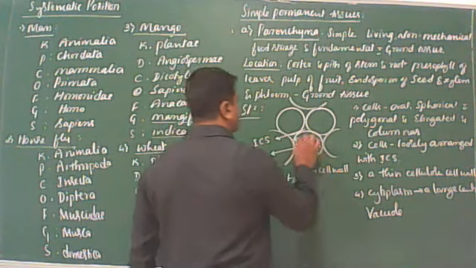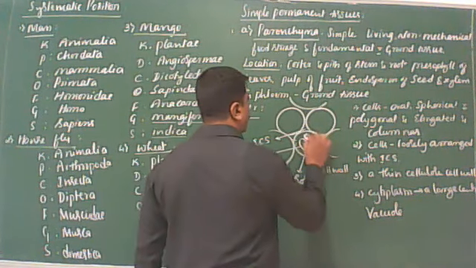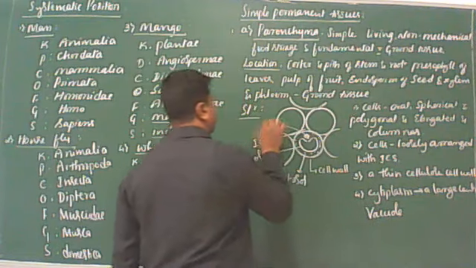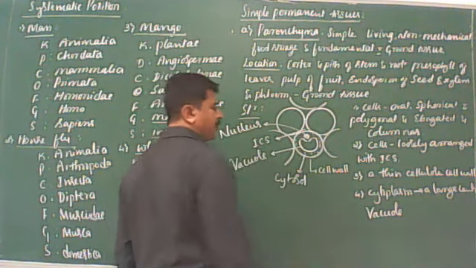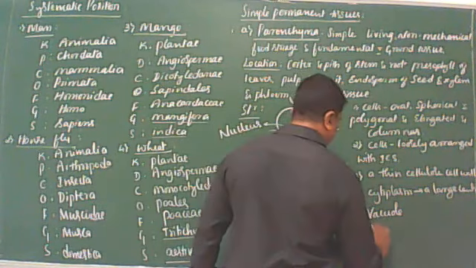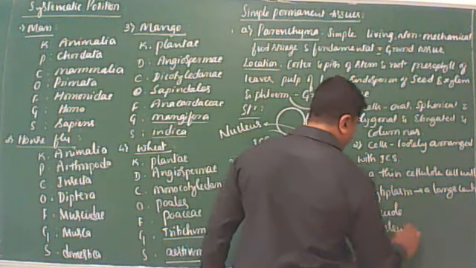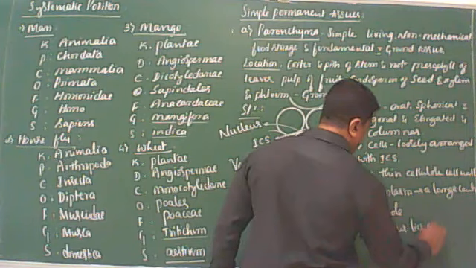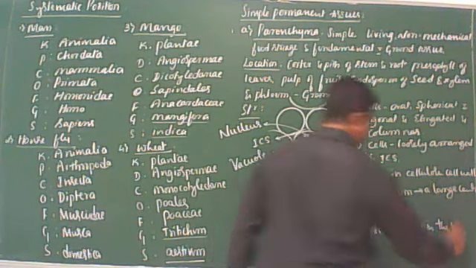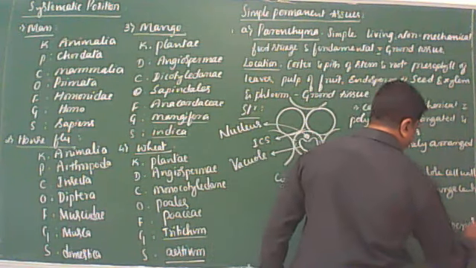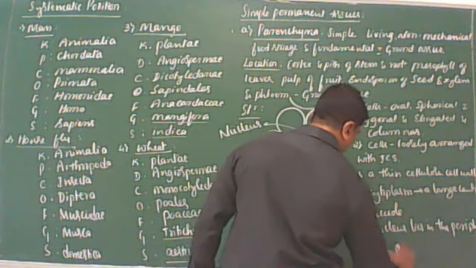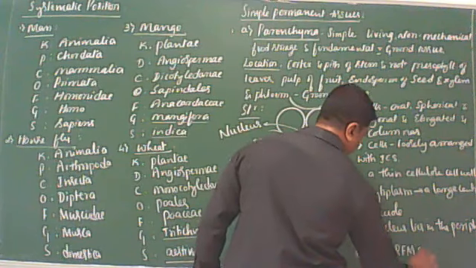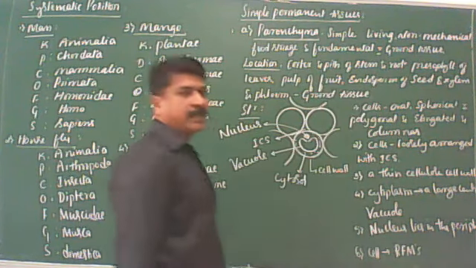So, due to the presence of the large central vacuole, the nucleus lies in the periphery. This is called a nucleus. Nucleus lies in the periphery. Last one is cells contain reserve food materials like carbohydrates, proteins, and lipids.